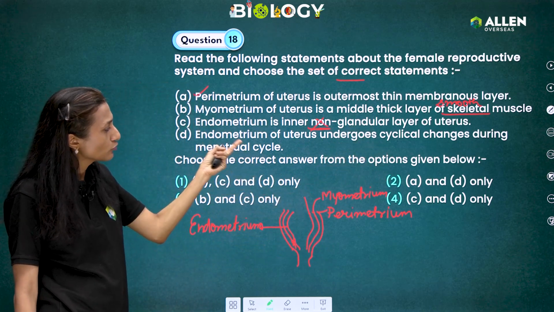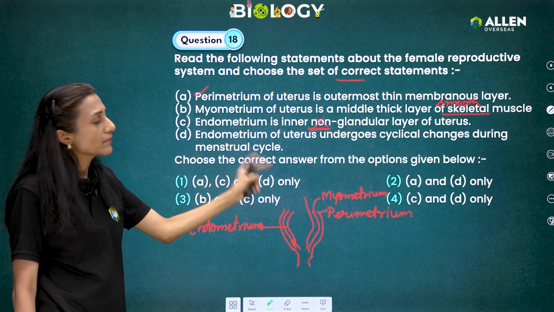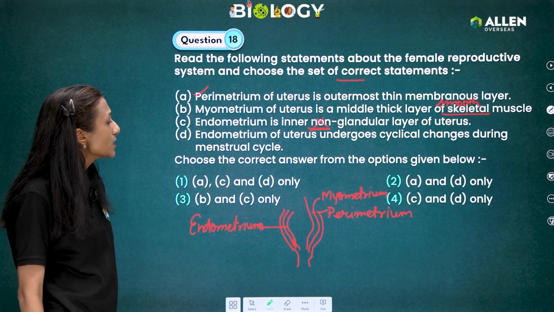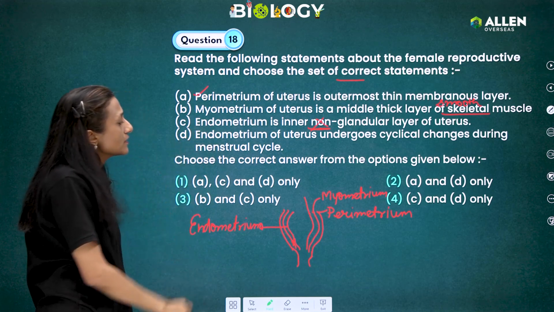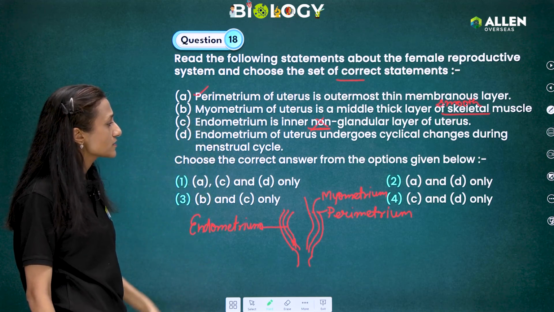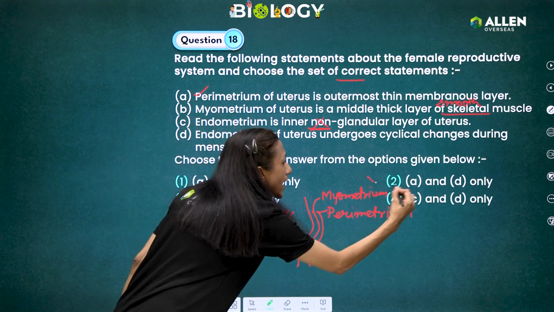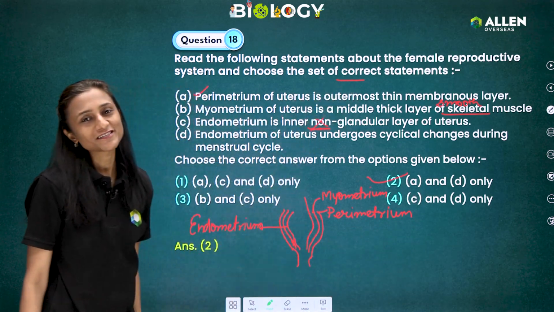Yes, it is the endometrium which proliferates during the menstrual cycle. So that's a correct statement. So if we discuss, then statement A and statement D are correct, while B and C are wrong. So A and D only, because correct statements are asked.